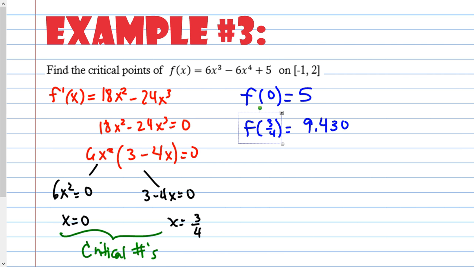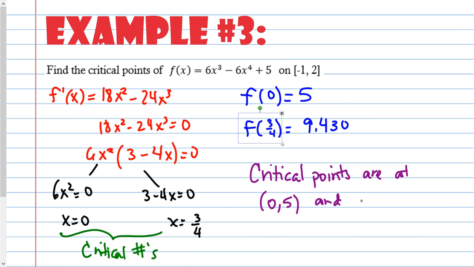So then my critical points are at (0, 5) and (3/4, 9.430).